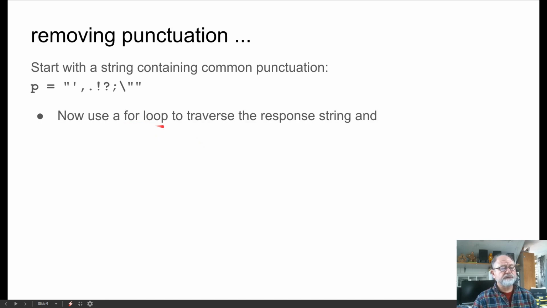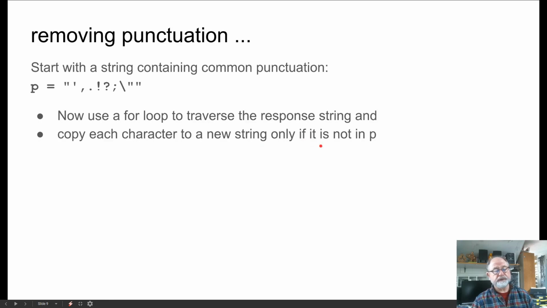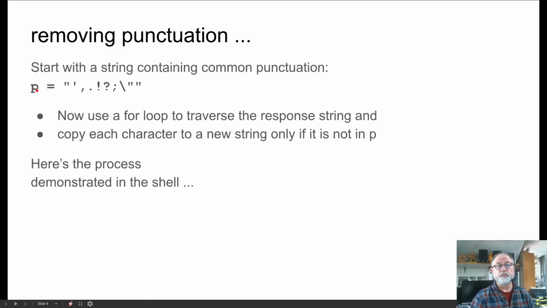Now we need to use a for loop to traverse whatever string we want to test. We'll copy each character to a new string only if it is not in P, where P is this punctuation string. It's important to understand that we have to make a copy because a string is an immutable object. We can't just remove it from the string. We need to actually just copy the characters we want to a new string.